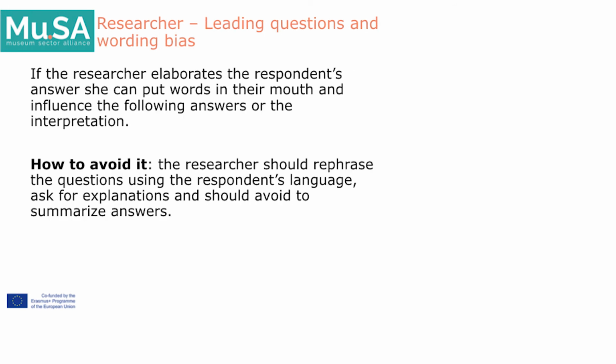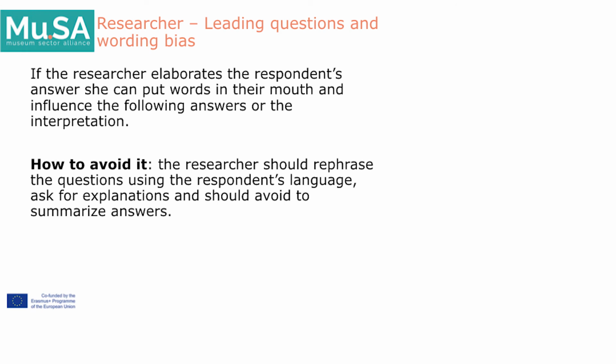Another kind of researcher bias is leading question and wording bias. It can happen that the researcher asks for clarification, and in doing this can elaborate the respondent's answer, putting words in their mouth and influencing the following answers or the interpretation of them. So it can be avoided by the researcher just rephrasing the question using the respondent's language, asking for explanation and